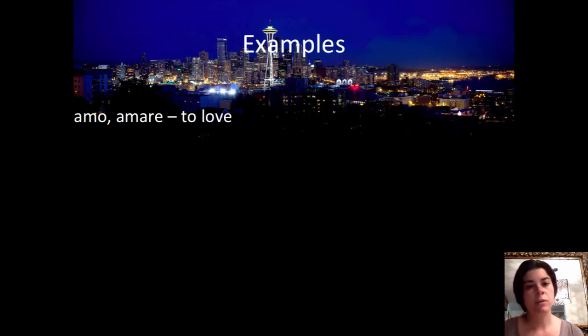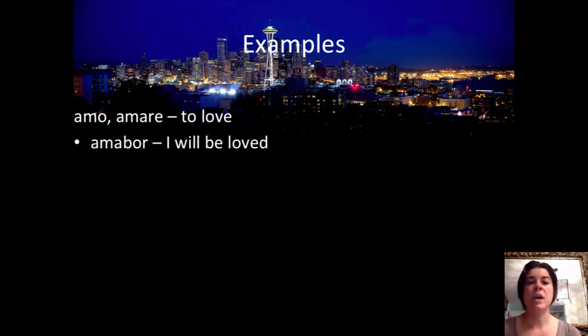All right, so now let's go over what this would look like in the future passive. So we take amare, the second principal part, take off the re, just like we would for any future tense. Next, we're going to add our endings. So the first one will be amabor, I will be loved. Then amabimur, we will be loved.